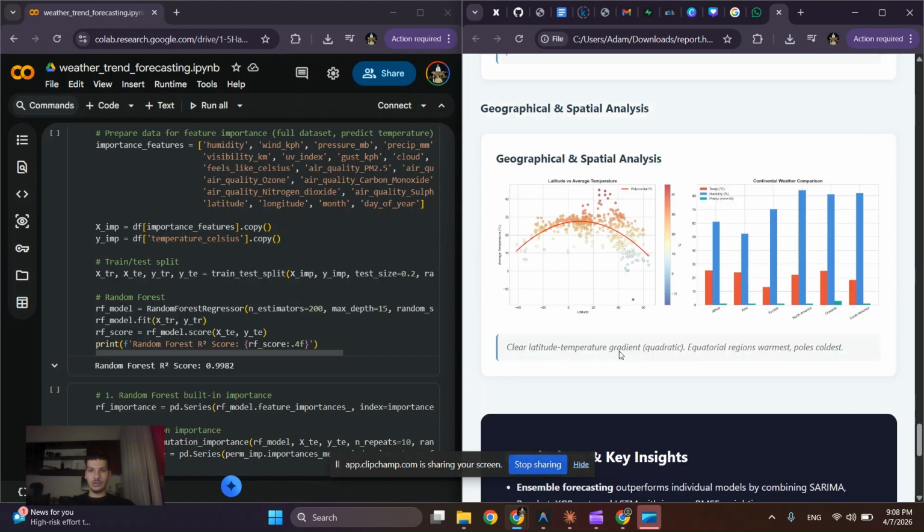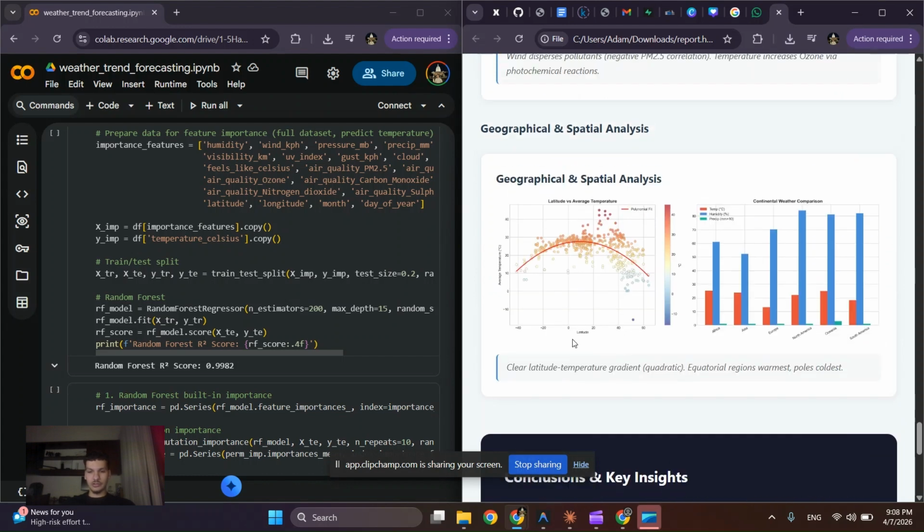This is some more analysis, geographical and spatial. Basically, we had that latitude temperature gradient. We can see right here. Also, the equatorial regions, which are the warmest, and also how the poles, north and south pole,